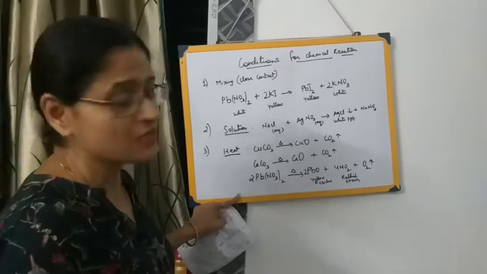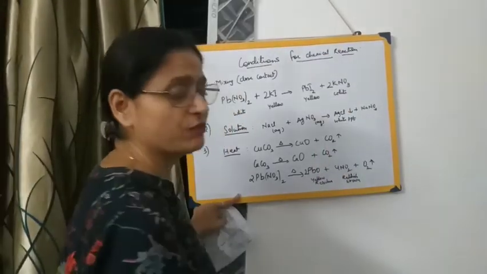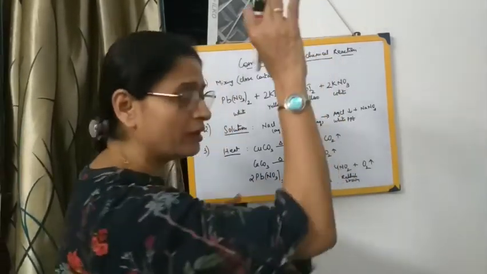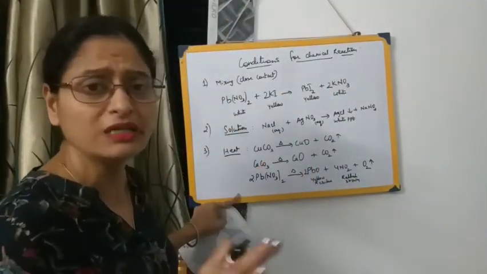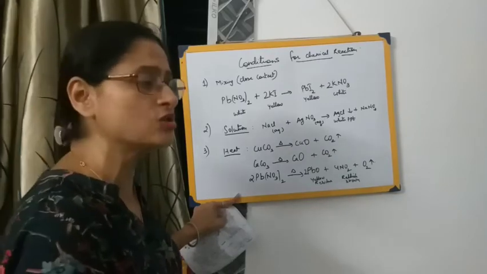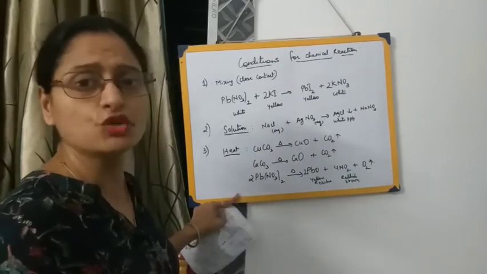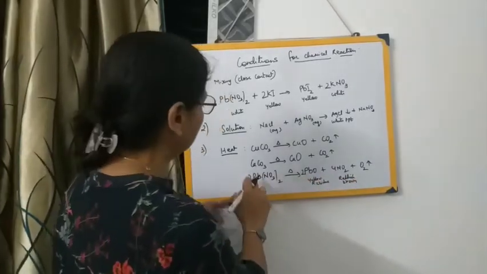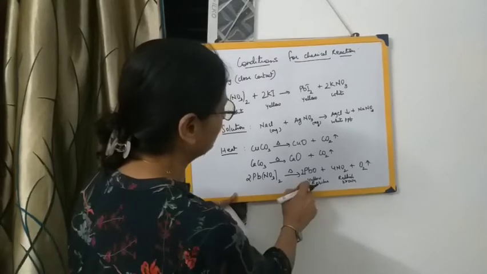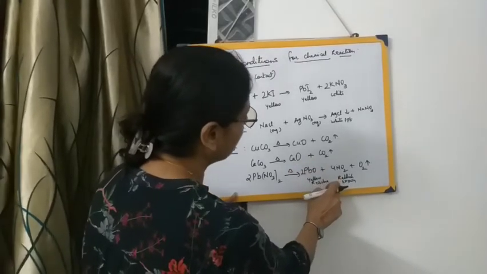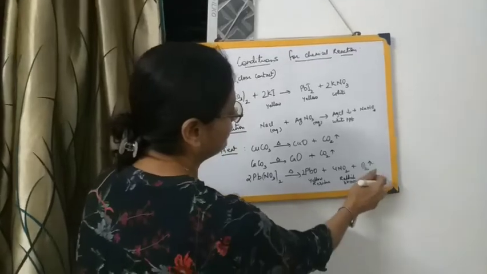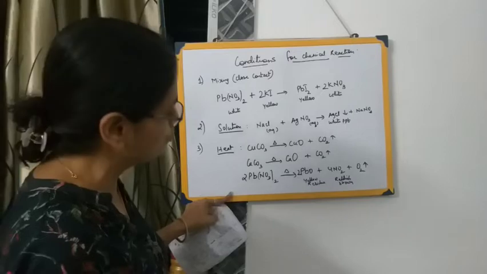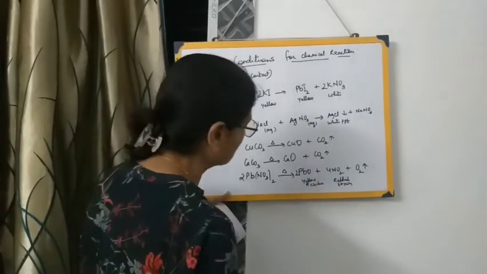One day I will give you all the tests for all these gases. You need not learn by heart a particular equation, you just learn all the tests for all these gases separately. In any reaction, whichever gas is evolved, you should know those chemical tests. I hope it's clear. Lead nitrate, when heated, forms a yellow residue of lead oxide along with a reddish brown gas of nitrogen dioxide, and a colorless, odorless gas is evolved, which will turn alkaline pyrogallol solution brown. You can also mention the test for nitrogen dioxide.